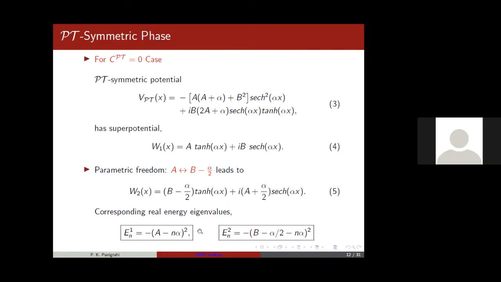There will be an equation something like A square by alpha square, B square by something equal to 1, which you can tune to choose the ground state. And there is a place where supersymmetry will be broken. In that case there will be degeneracy. Okay. And this SUSY symmetry was noticed by Quinn and Bakchi.